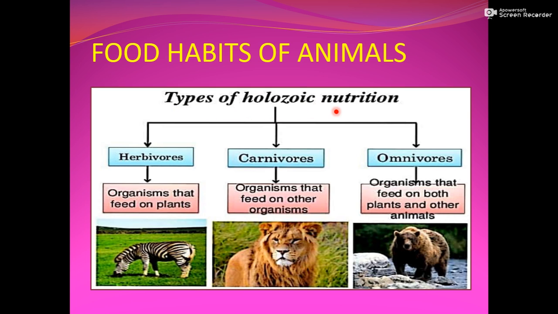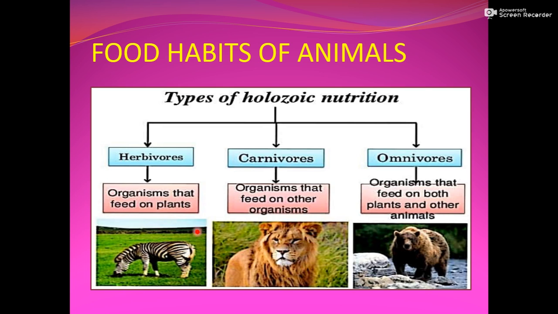On that basis, animals are categorized into three types. One is herbivorous. Herb means green plant. So the organisms that feed on plants are known as herbivores. Herbivores means the organism which directly feed on plants.